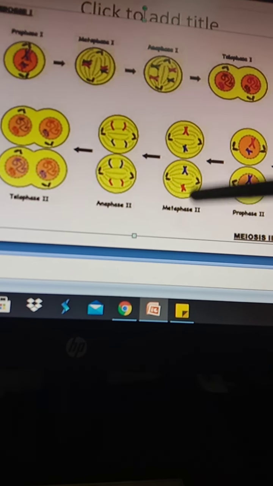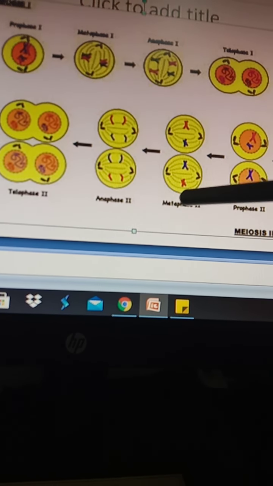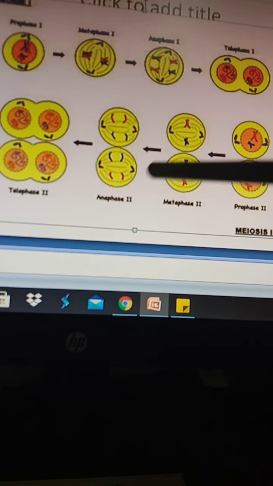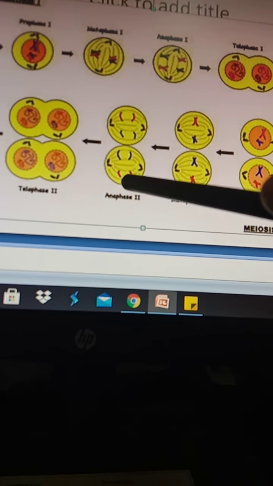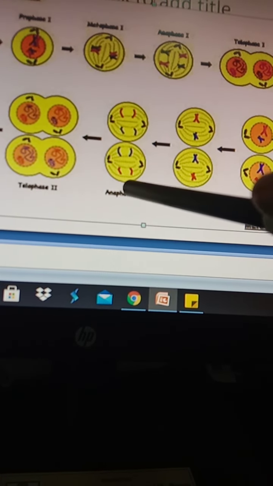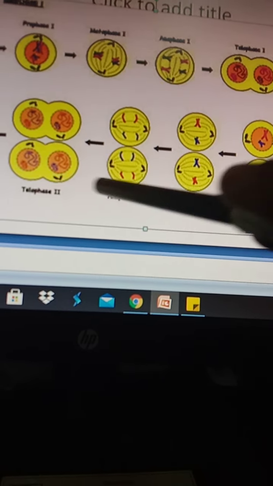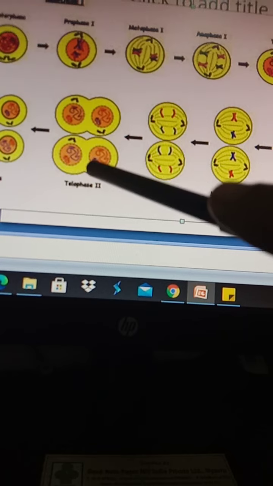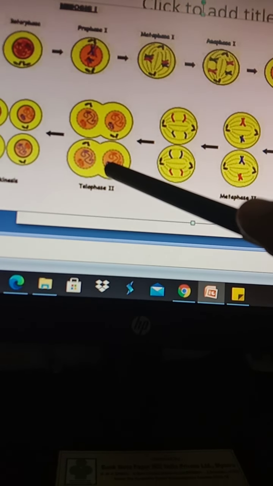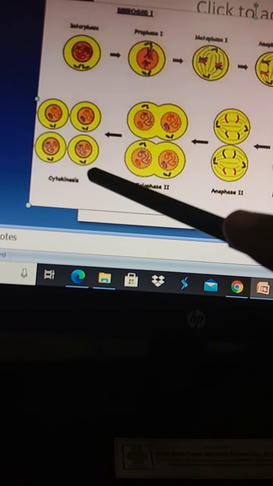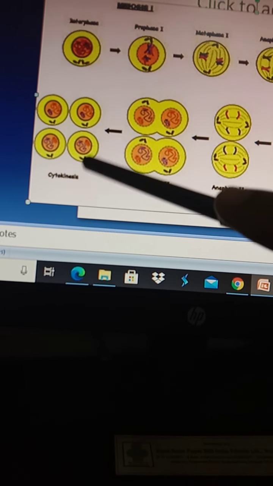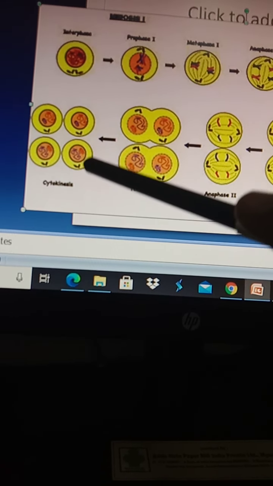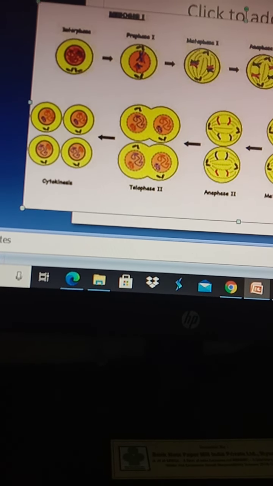In metaphase, the condensed chromosomes arrange at the equator and are in the highly condensed form. In anaphase, the chromosomes are separated. They move apart from each other, and later it follows to telophase. Again in telophase, the nuclear membrane reappears and the chromosomes decondense, and finally 4 haploid cells are formed. So this completes meiosis 2. Remember, meiosis 2 has the same events as mitosis.